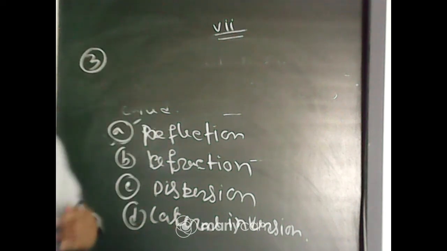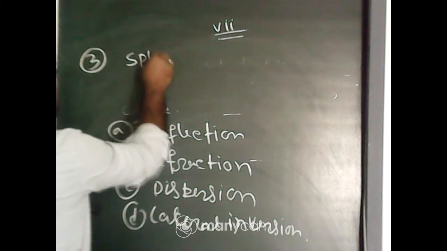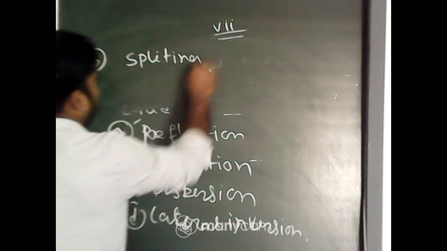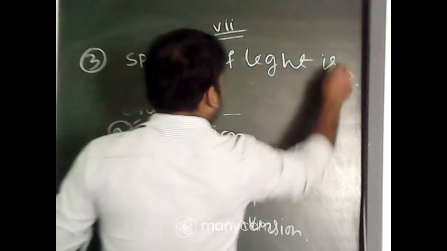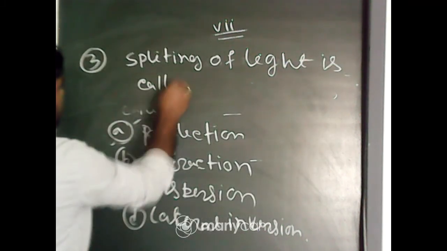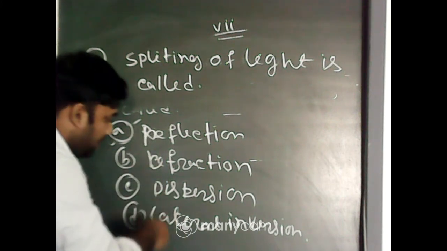Question number 3. The splitting of light is called: reflection, refraction, dispersion, or lateral inversion.